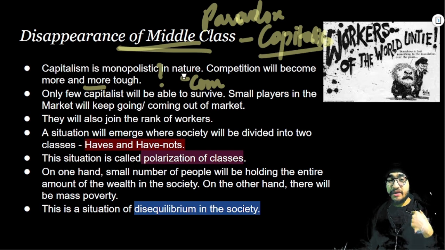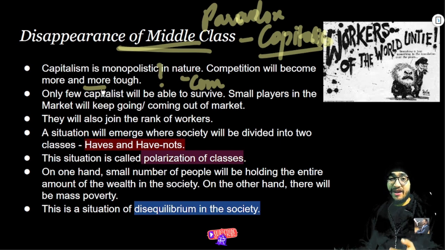Let's say if I am in the steel business, no other player should enter my business. Why? Because that will hamper my profit, right? Because of competition, I have to cut the cost, and ultimately that will hamper my profit margin. That is why I will always try to monopolize the business. That is how capitalism becomes very monopolistic in nature.